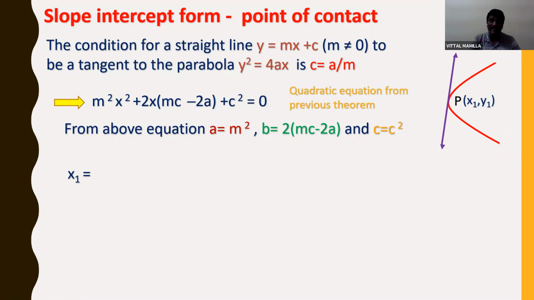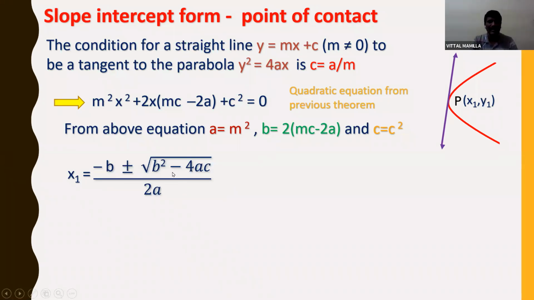Now find out the x value. If the quadratic equation is there, how to find the roots? Roots are found through the discriminant form. The roots are x = (-b ± √(b² - 4ac))/2a. Remember, students, x1 = (-b ± √(b² - 4ac))/2a. This is finding the roots of a quadratic equation using the formula. So now we need to find out the x1 and y1 values, right?